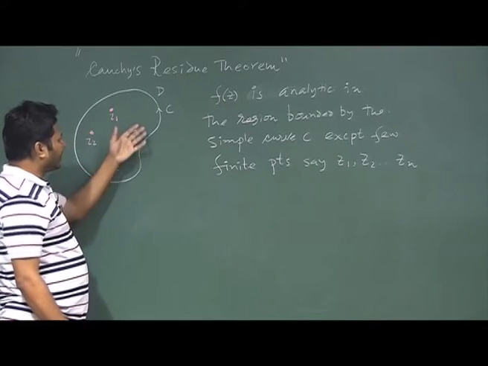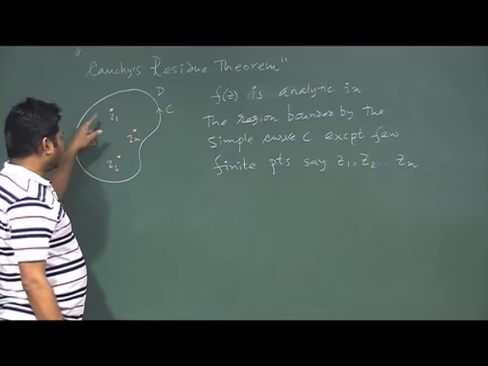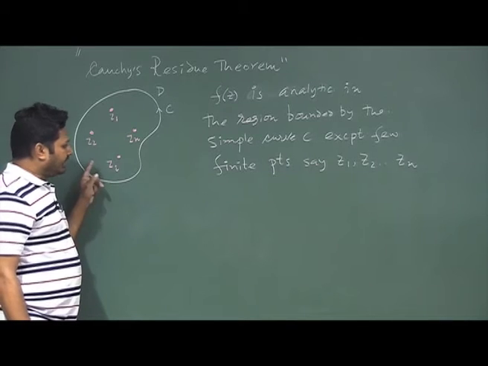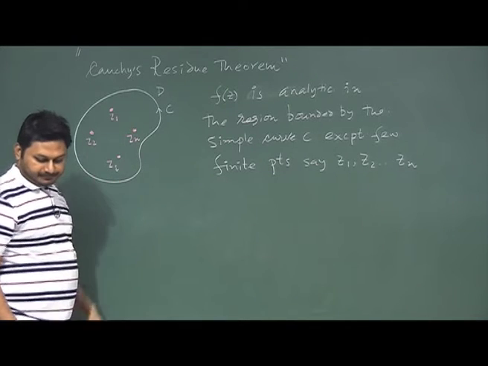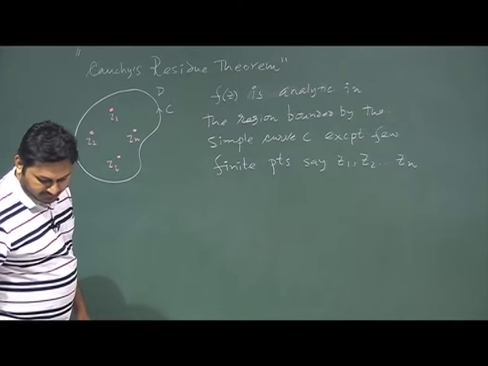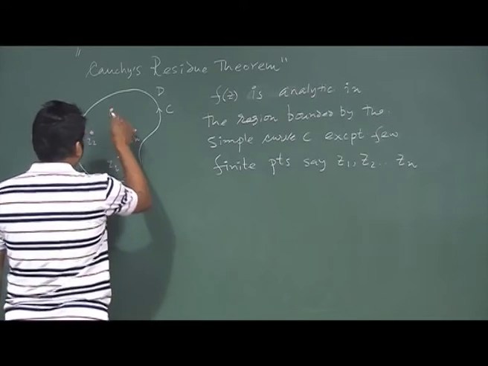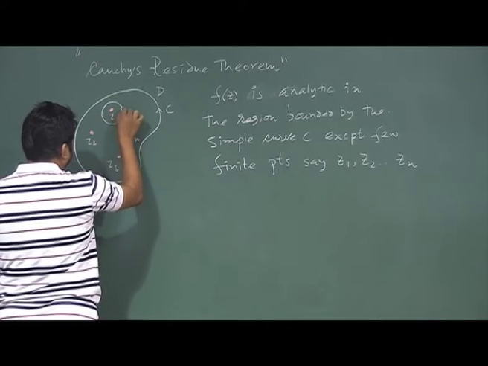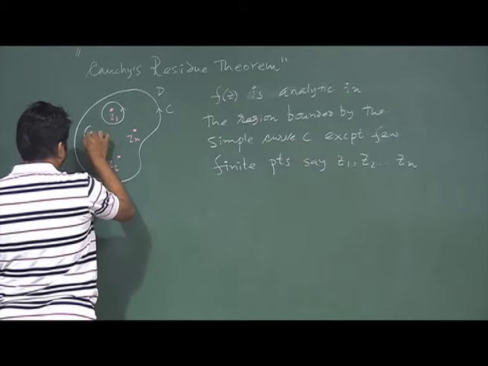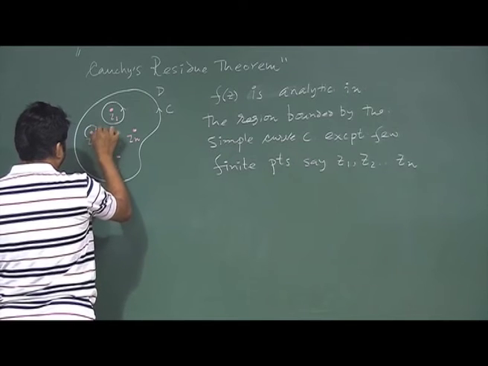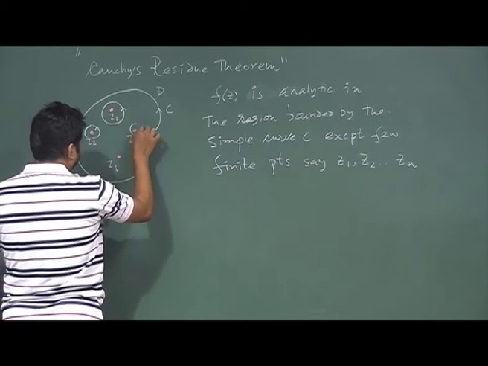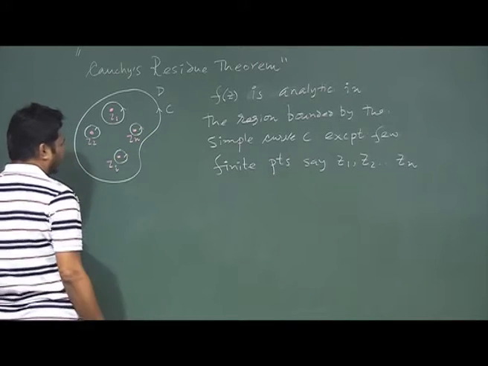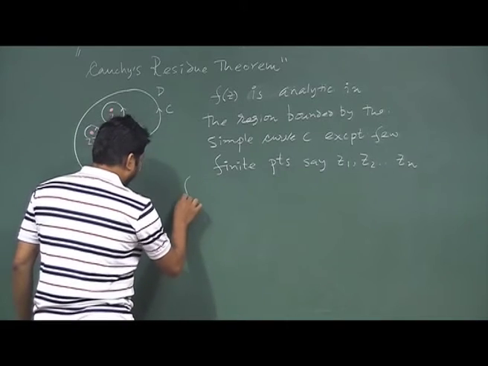In this region the function is analytic except at these particular points, and these points are finite. In that case, I make a circle around here, and around here, and around here, and I can write the closed integral of f(z) over this region